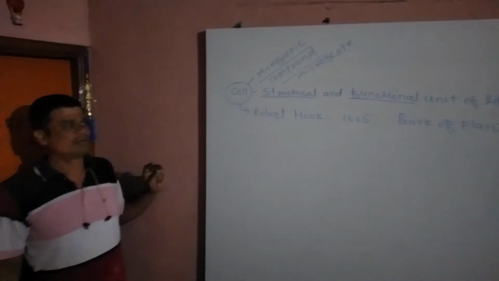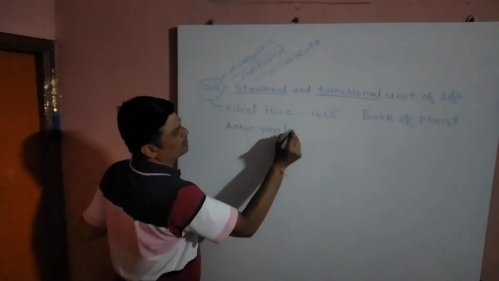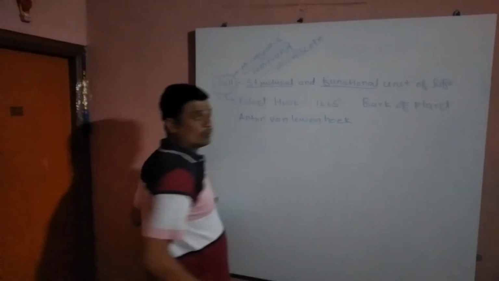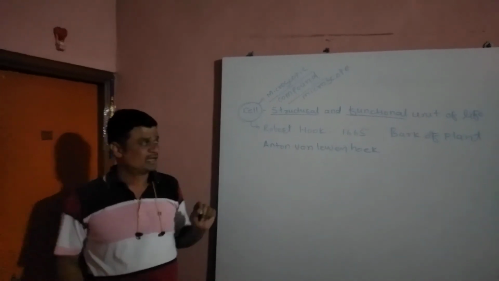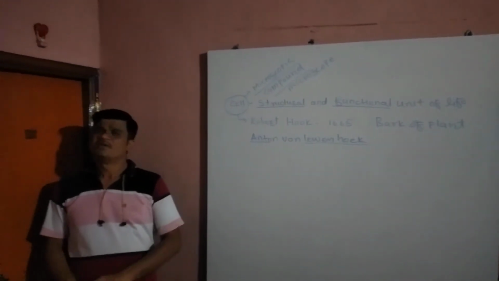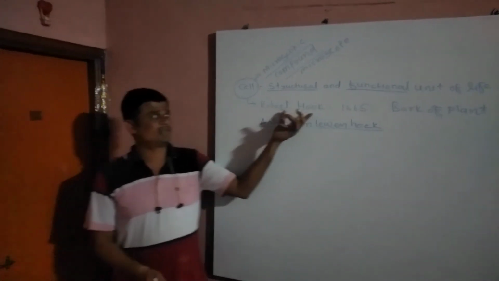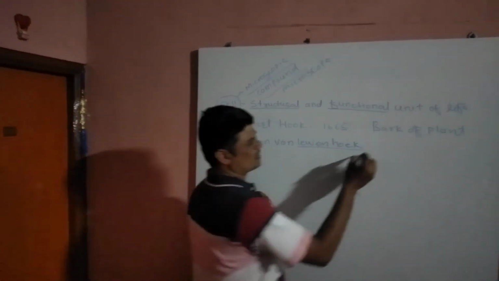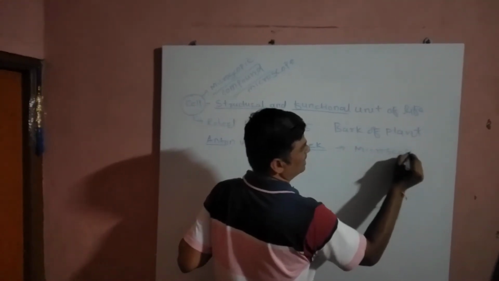Later on, Anton von Leeuwenhoek made his own microscope with two lenses, and he also described the cell after Robert Hooke. So the cell was discovered by Robert Hooke in 1665 in the bark of a plant, and Anton von Leeuwenhoek invented his own microscope and also studied the cell.